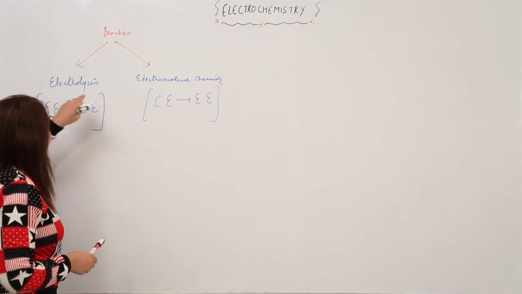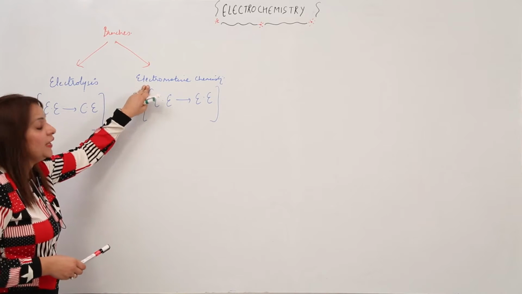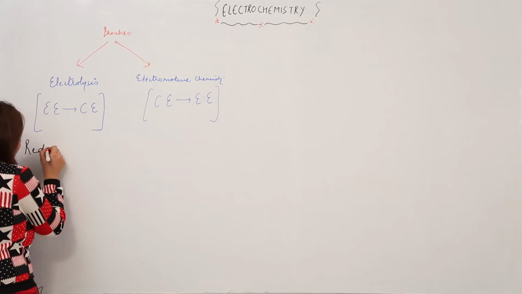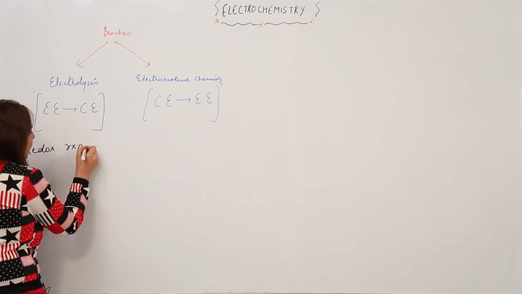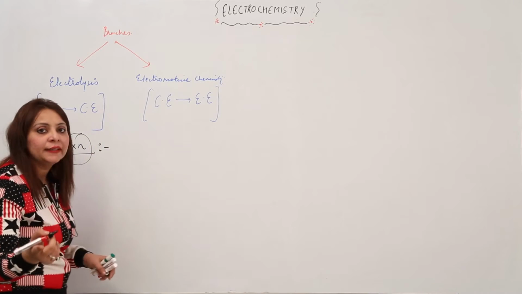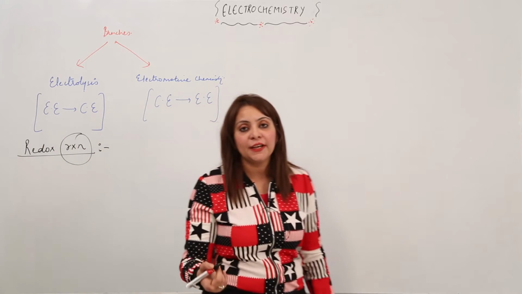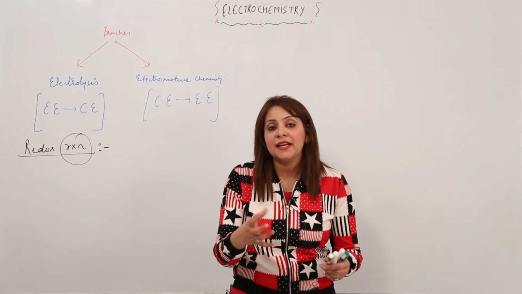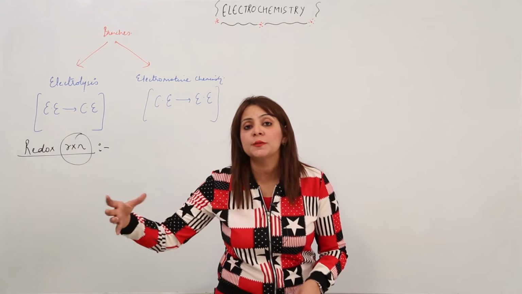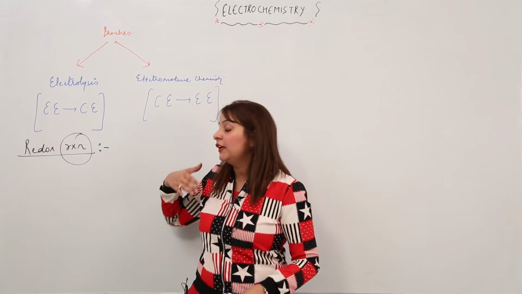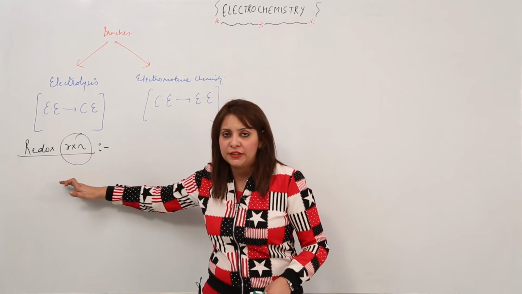So the branches are electrolysis and electromotive chemistry. As I told you, we need to know the redox reaction first. Now, what is a redox reaction? As the name suggests, it is obviously a reaction, a type of chemical reaction. You know what a chemical reaction is, in which some substances react, that means the reactants react to form a new substance, that is the product. So we have an example of a type of chemical reaction, that is the redox reaction.